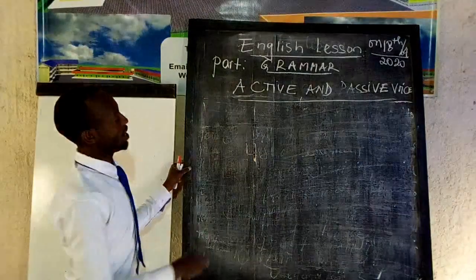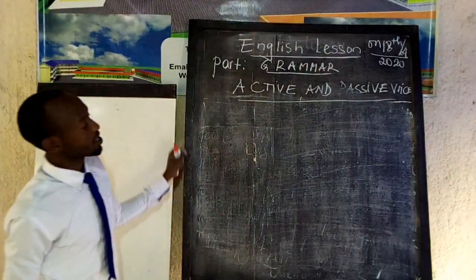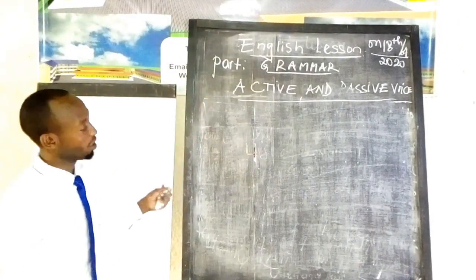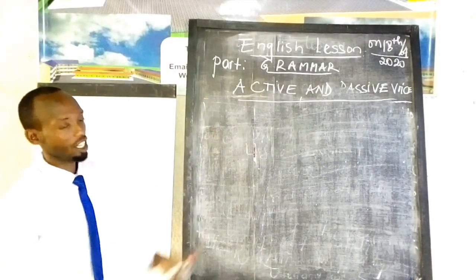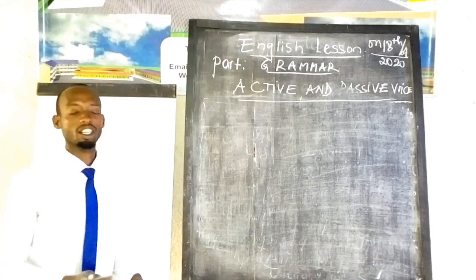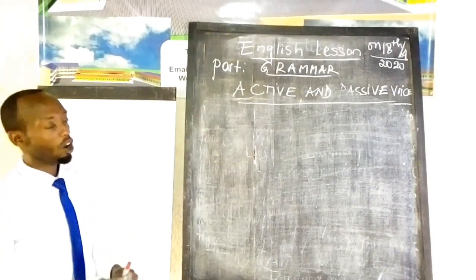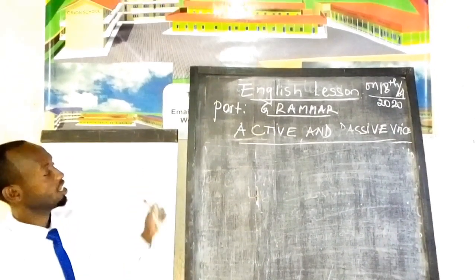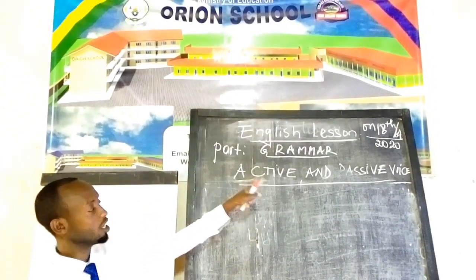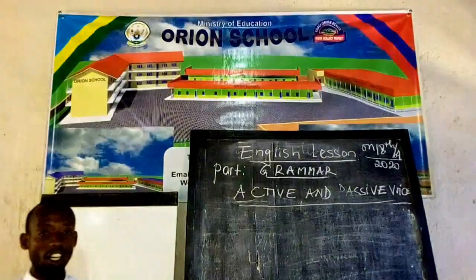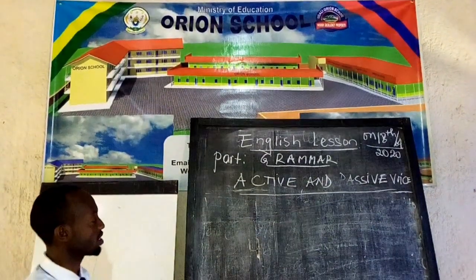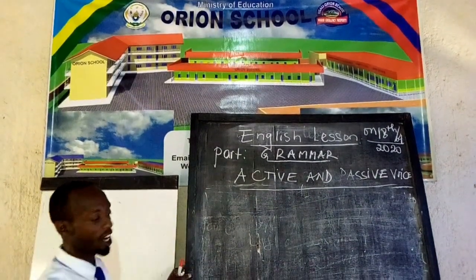Dear learners, as you have seen, we have been changing active voice into passive voice when the sentence is in present simple tense and in present continuous tense. Now, we are going to see how we can change active voice into passive voice when a sentence is in present perfect tense. You are going to follow also the examples here.